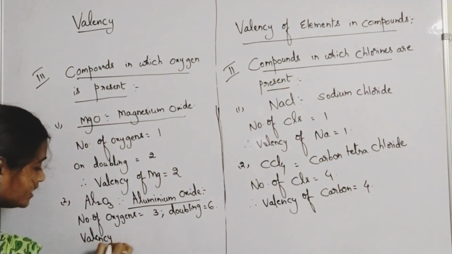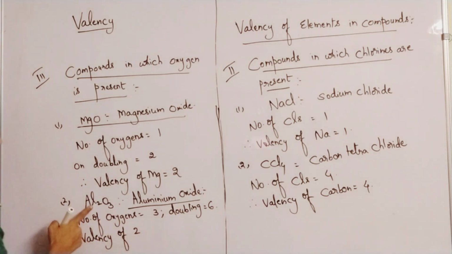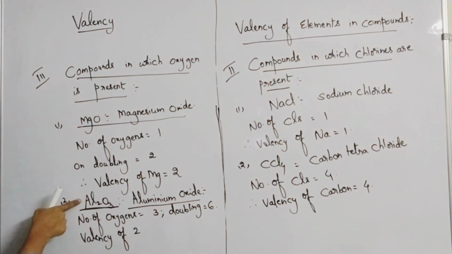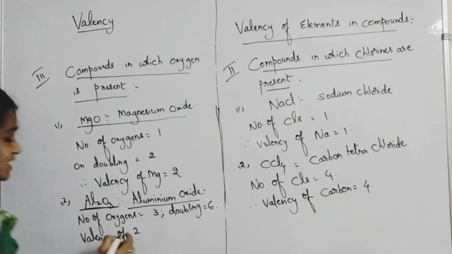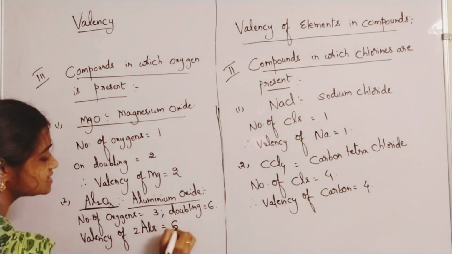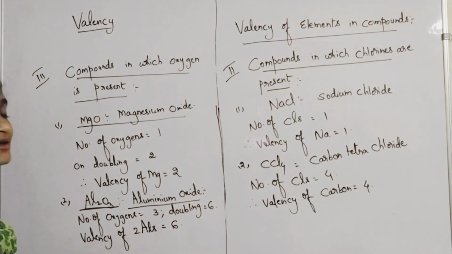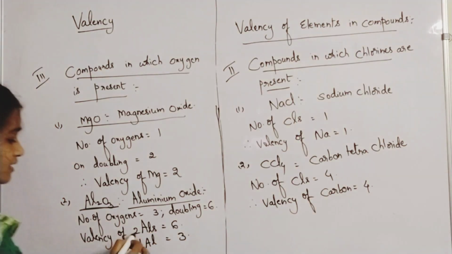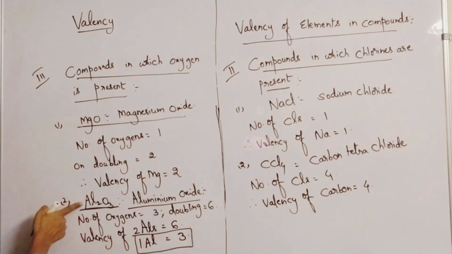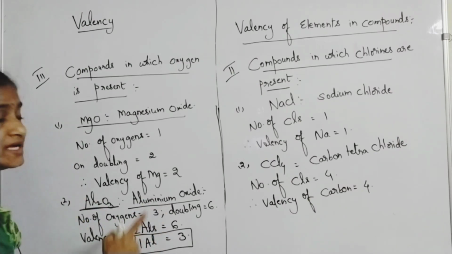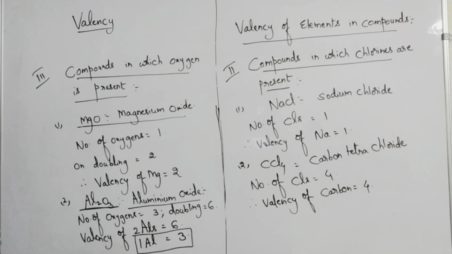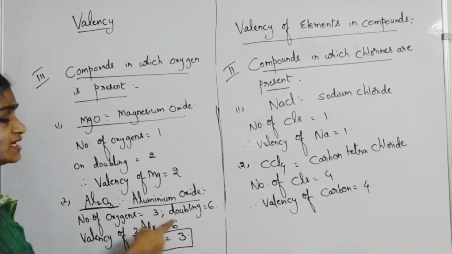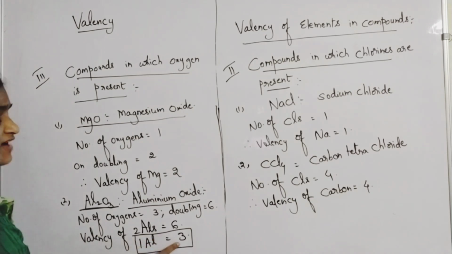Please understand the points carefully. Look at the formula Al2O3. The valency of 2 aluminiums is 6, so the valency of 1 aluminium will be 3 only. You have to remember it like this: if you are finding for two elements, you divide by 2 so that you get the valency of 1 element. Here, for 2 aluminiums the valency is 6, and for 1 aluminium the valency is 3.